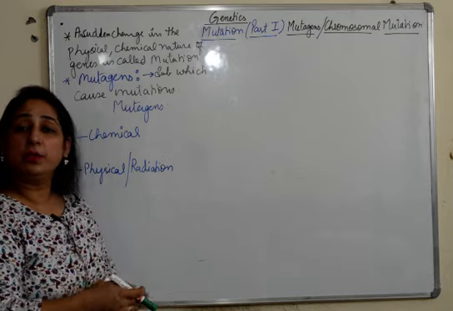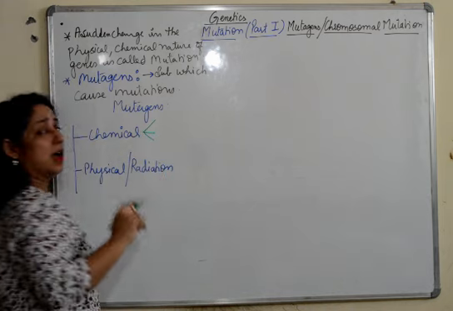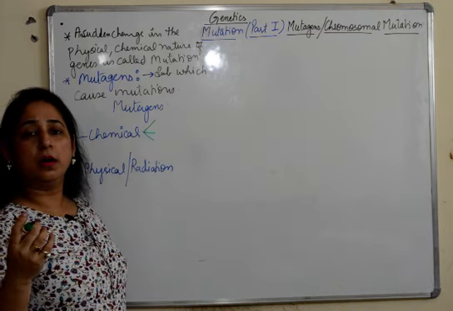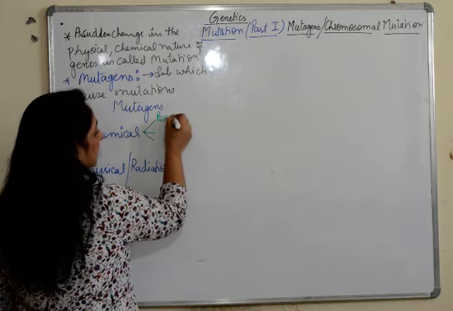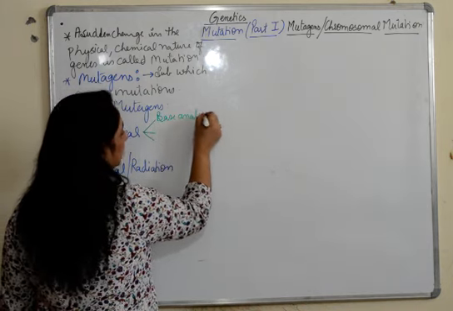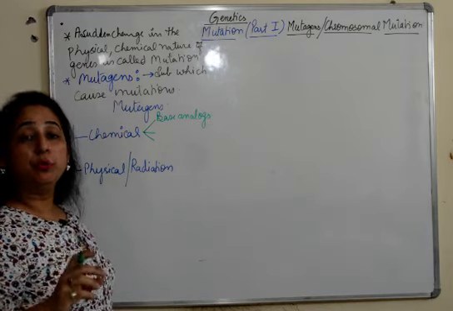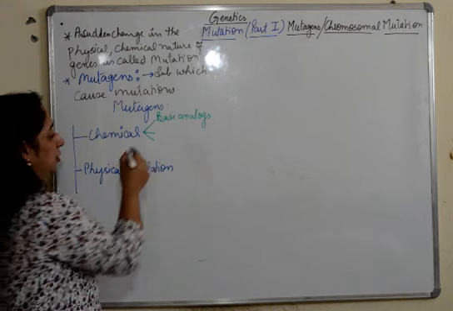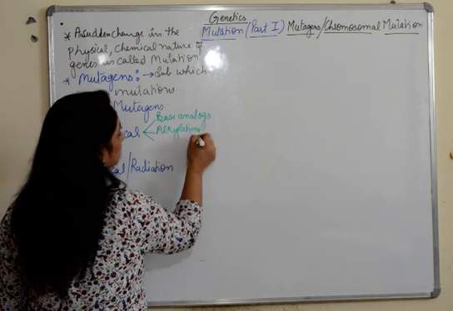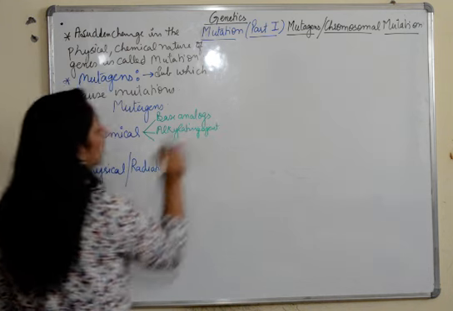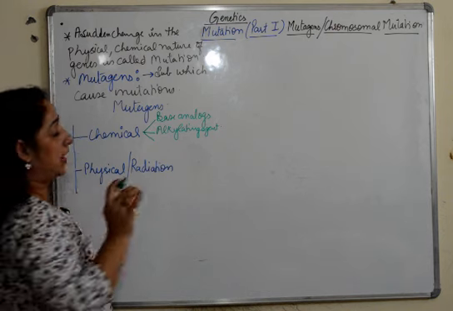So chemical mutagens, the examples for chemical mutagens would be a few chemicals like base analogues. Other chemicals would be a few alkylating agents, and then a few acridine dyes.